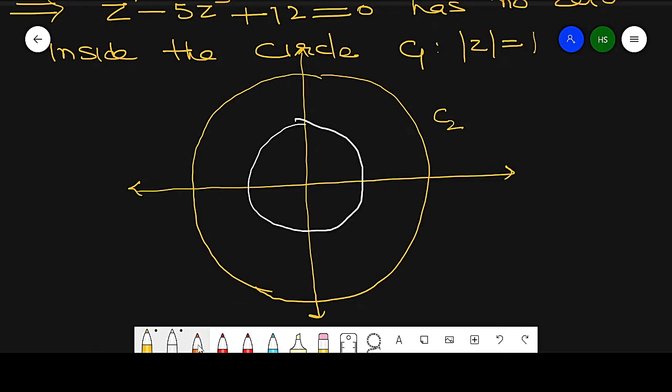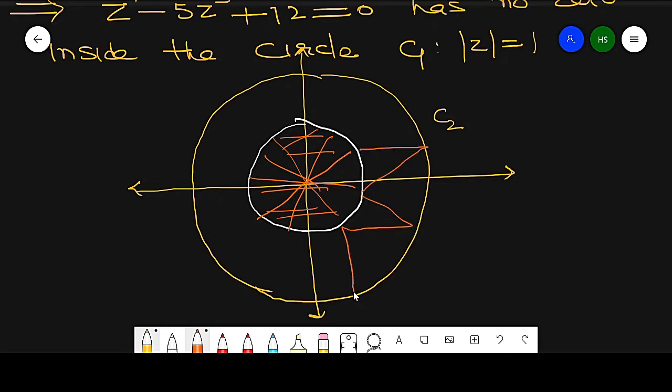So by Rouche's theorem, we get that all the 7 zeros lie in C2, but no zero lies in this inner circle. It means they lie between this part.